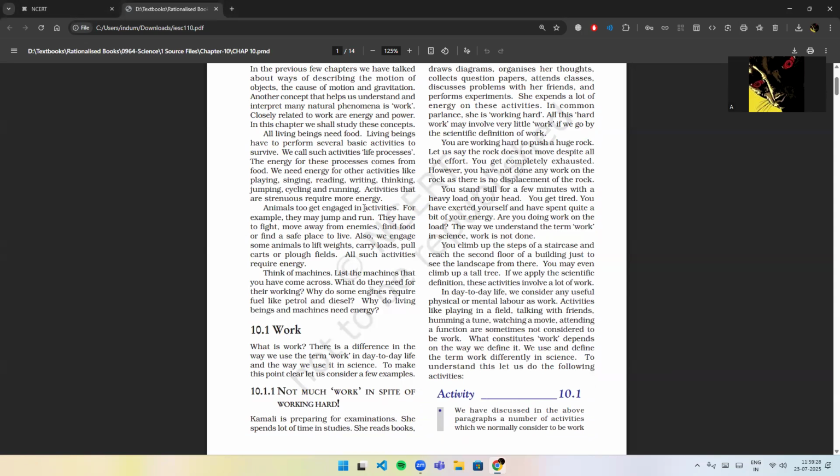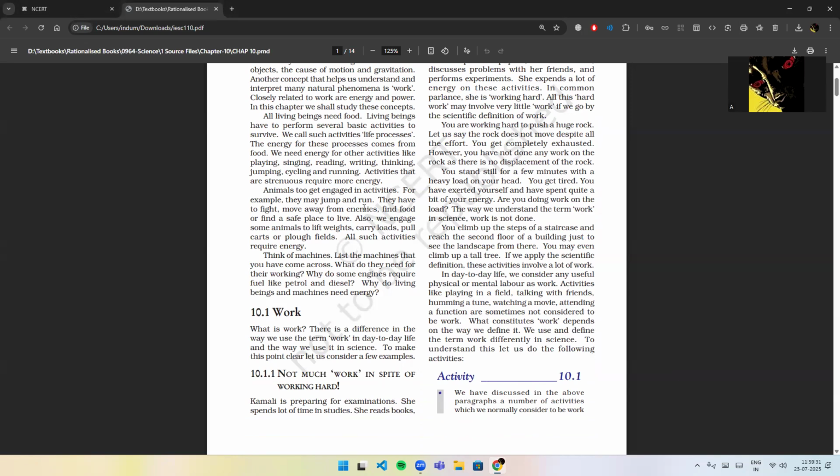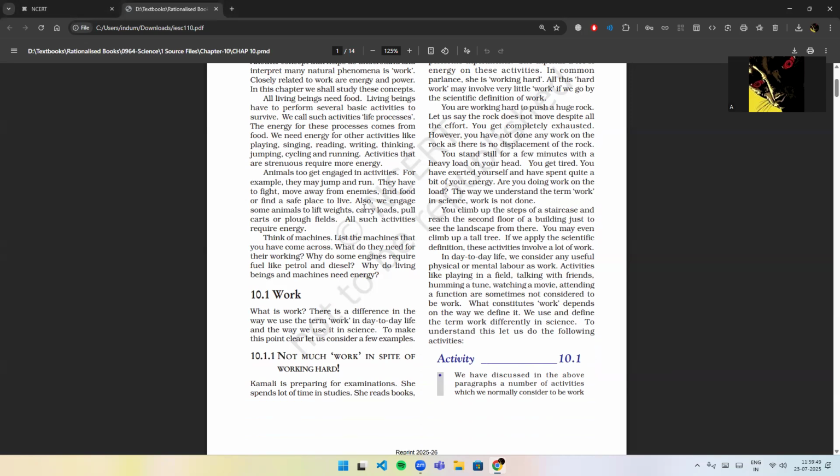All living things need food. Living beings have to perform several basic activities to survive. We call such activities life processes. The energy for these processes comes from food. We need energy for other activities like playing, singing, reading, writing, thinking, jumping, cycling, and running. Activities that are strenuous require more energy.